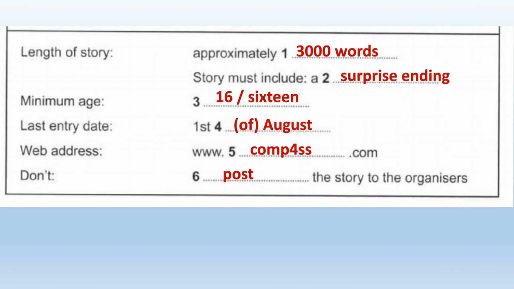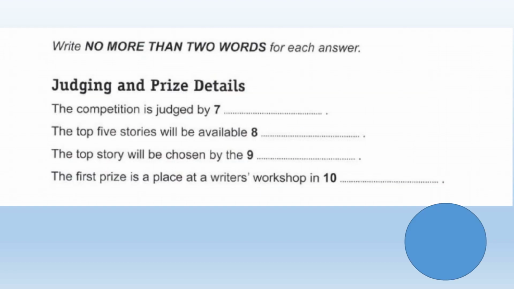Let's have a look at that. So 1, 3,000 words. 2, surprise ending. 3, 16, whether it's the number 16 or the word 16, both are okay. 4, August or of August. 5, COMP4SS. And 6, post. We don't want to write the words don't for number 6 because that's already there before the number. Okay, let's move on to the next part.